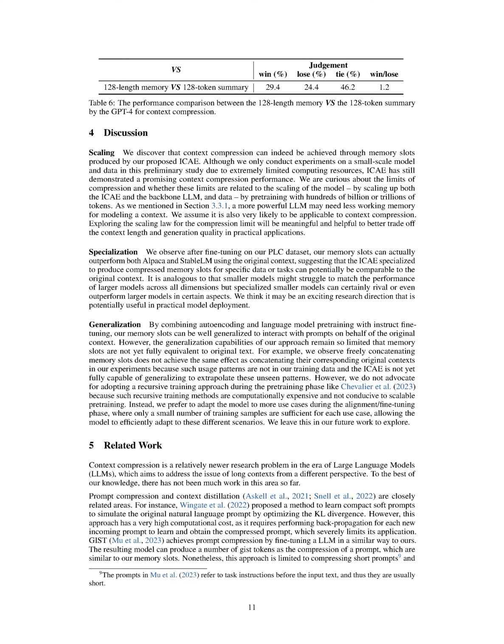By combining autoencoding and language model pre-training with fine-tuning, our memory slots can be effectively generalized to interact with prompts on behalf of the original context. However, our approach's generalization capabilities are still limited, and the memory slots are not yet fully equivalent to the original text. For instance, we found that freely combining memory slots doesn't have the same effect as combining their corresponding original contexts. This is because these usage patterns were not included in our training data, and the ICAE is not yet fully capable of generalizing to extrapolate these unseen patterns.